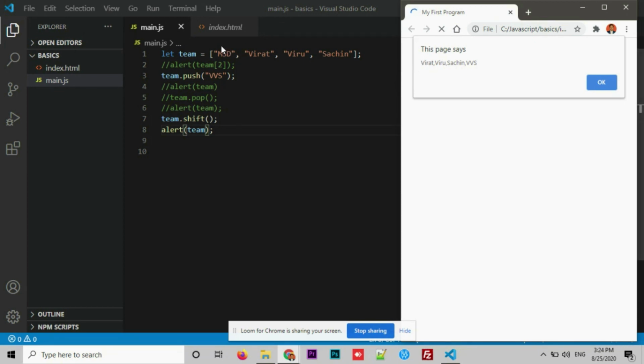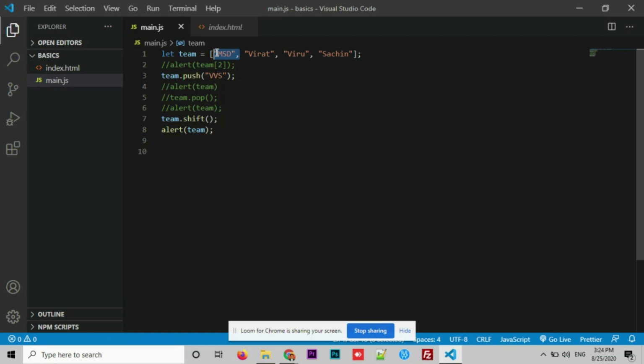First thing is it will remove the first element which is there inside the array. Once after removing this, it will try to reassign the indexes. Consider this at this moment: in the 0th index, MSD is there, Virat is there in the first, Viru is there in the second, Searching is there in the third, right? Now, just because I have performed a shift method on the array, MSD will get removed from the team. Now the 0th index will get assigned to Virat, Viru is going to be the first, Searching is going to be second. These things will be performed as soon as you try to use the shift method on any array. We can use unshift as well in order to add something at the front.